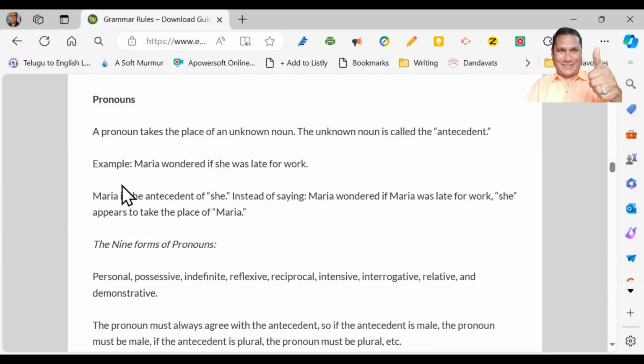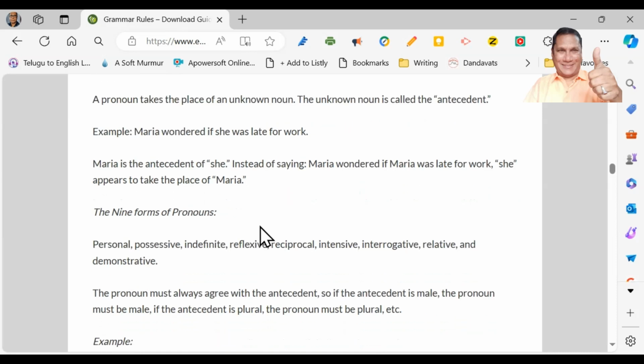The example is: Maria wondered if she was late for work. Here, Maria is the antecedent of she. Instead of saying Maria wondered if Maria was late for work, she appears to take the place of Maria here. And that is exactly what a pronoun does. It stands for a noun.